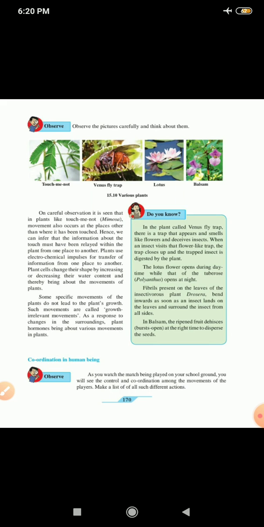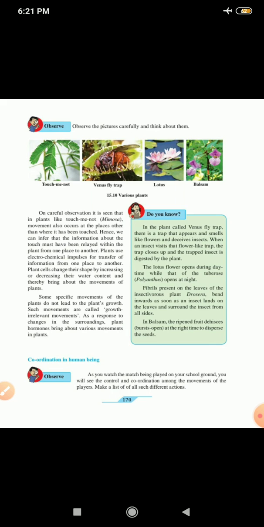Now on careful observation, it is seen that the plants like touch me not, it's also called as mimosa, movement occurs at places other than where it has been touched. Hence we can infer that the information about the touch must have been relayed within the plant from one place to another. Plants use electrochemical impulses for transfer of information from one place to another.